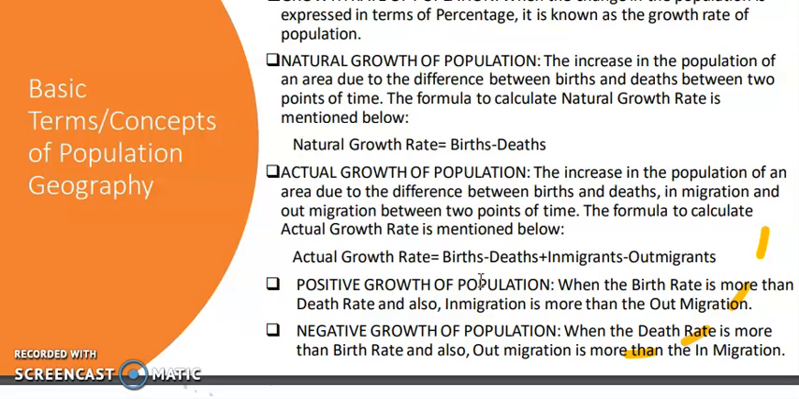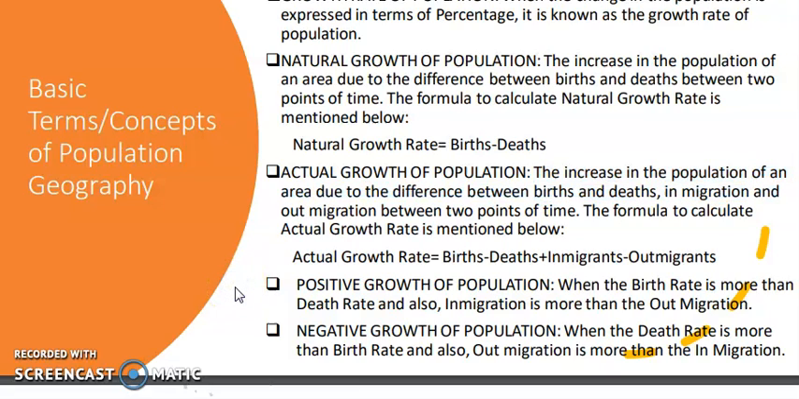In case of the actual growth of the population, if we have to write the definition, we can write that the increase in the population of an area due to the difference between the birth and the death, and in-migration and out-migration between 2 points of time is known as actual growth of the population, and the formula is birth minus death plus in-migration minus out-migration. This too is very important for the short question.